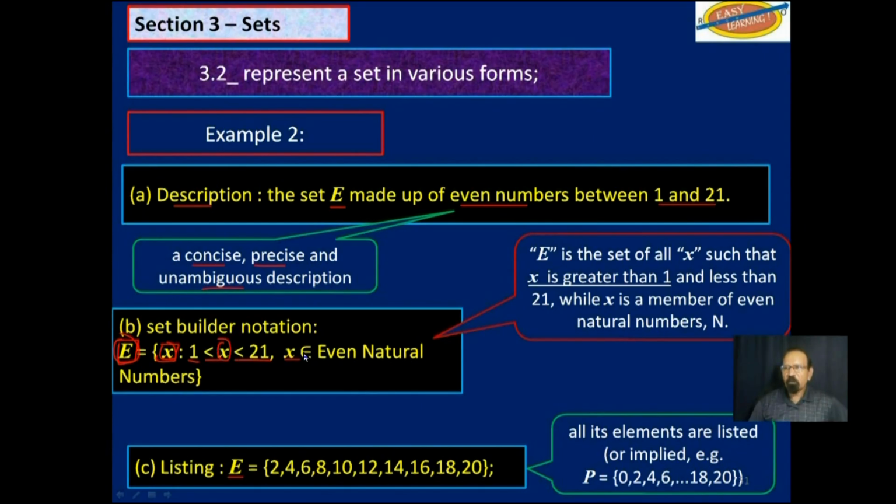And of course, x must be a member of even natural numbers. So as I said, this one is a little harder to do given the other two. But given this one, it is fairly easy to convert it into the other two, because it's really all numbers between 1 and 21 that are even natural numbers.